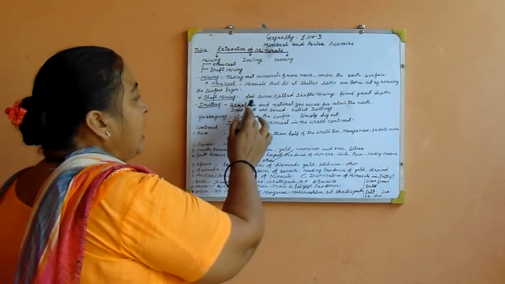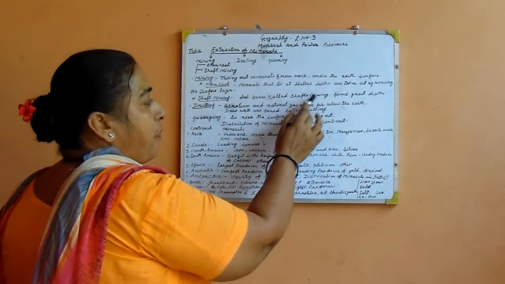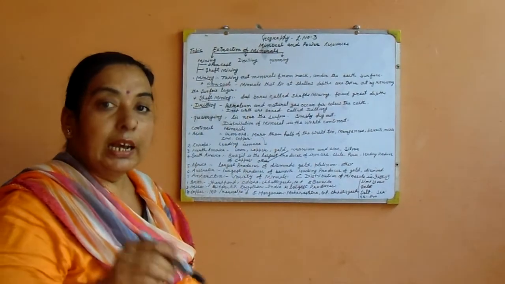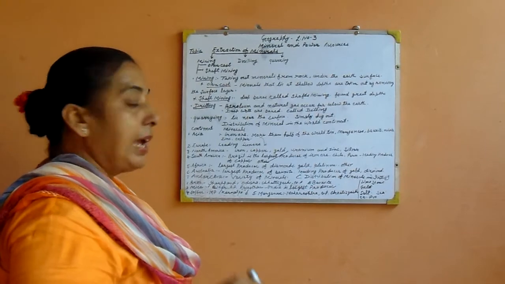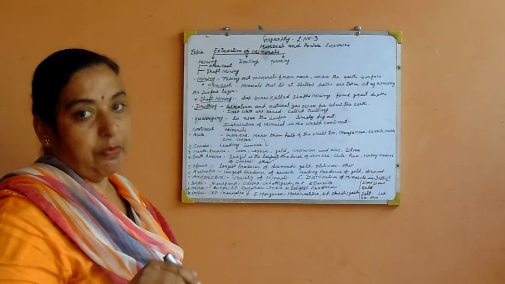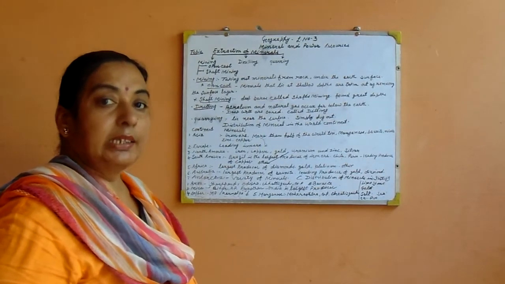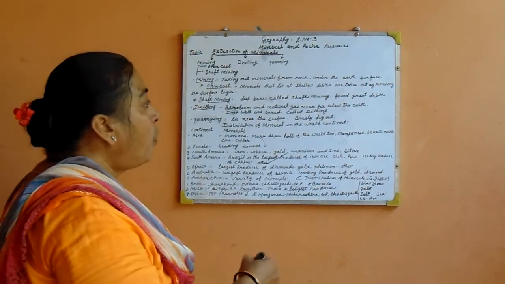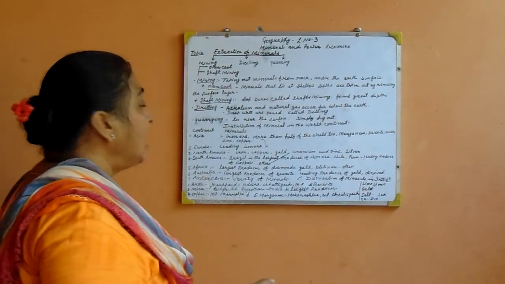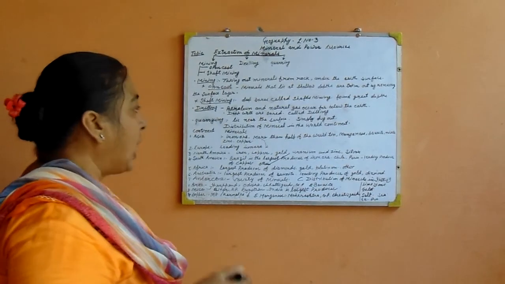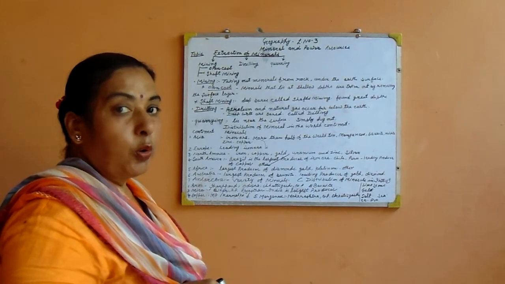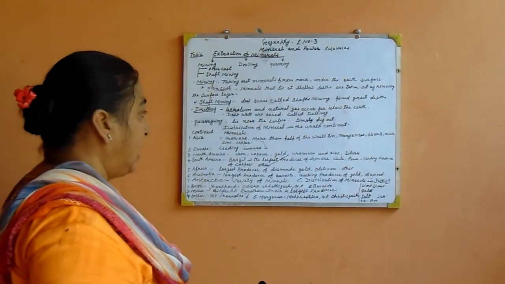Shaft mining means a deep bore, found at great depth. In shaft mining, we dig the earth into a bore and up to the great depth we get the mineral. So this is called shaft mining. We read mining is of two types. Mining means removing mineral from the earth, and it is of two types: one is open cast and second is shaft. In shaft mining we dig the earth into a bore and that's how we get the mineral.